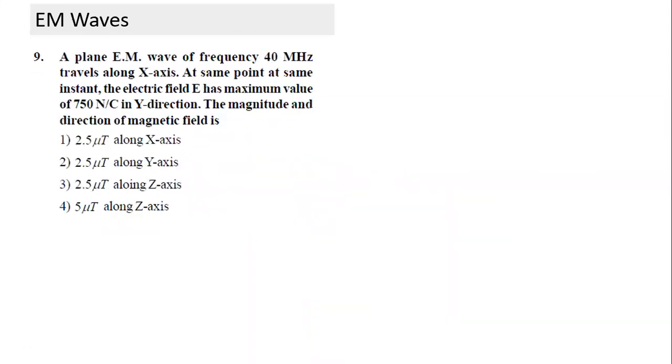Look at something similar, but this is a little more interesting. A wave of frequency travels along the x-axis. Travels along the x-axis means what? C is equal to I cap. That's how we can summarize this statement in terms of direction. At the same point and same instant, the electric field E has a maximum value of 750. Okay, so E value is given. E is equal to 750. And which direction is E? E is in the direction of J cap.